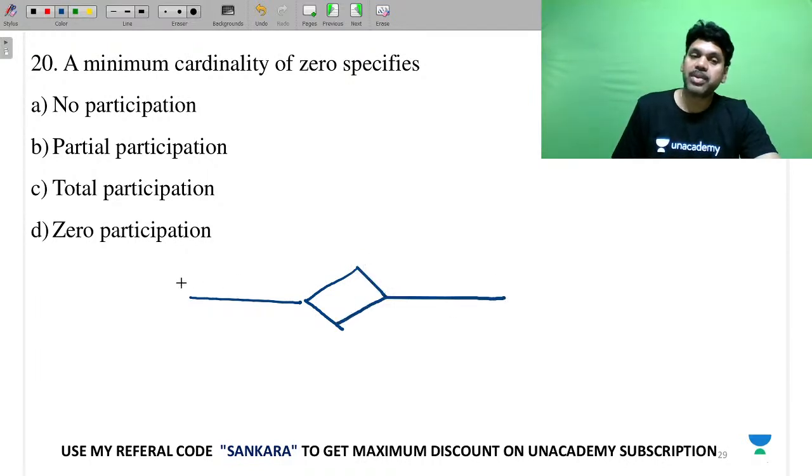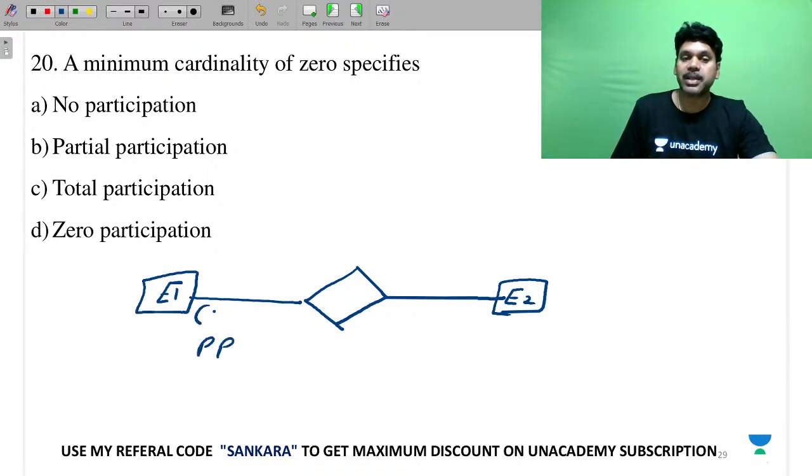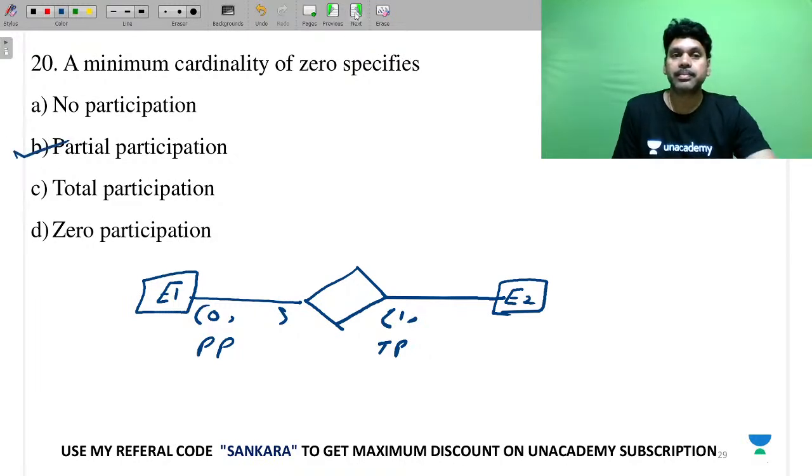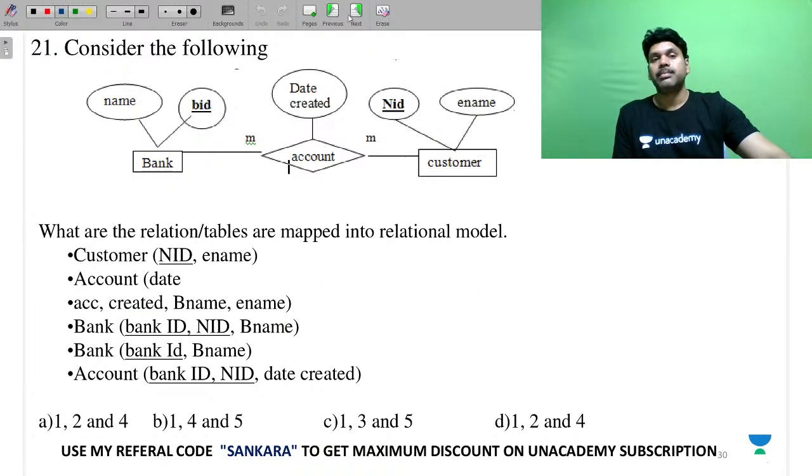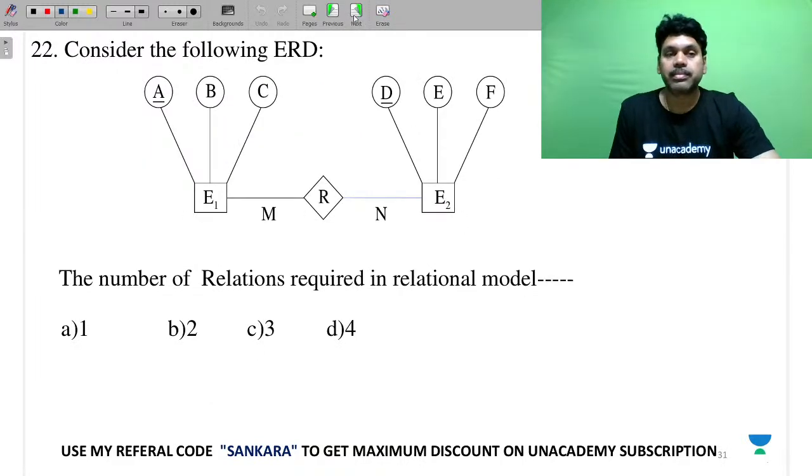A minimum cardinality of 0 specifies what? When you talk about a relationship like this, PP means minimum cardinality is 0. TP means minimum cardinality is 1. So look at this.